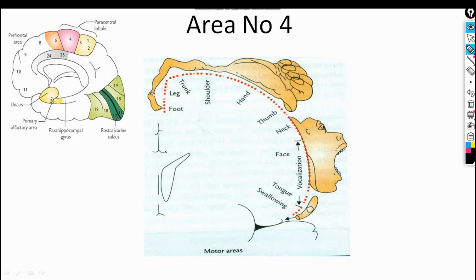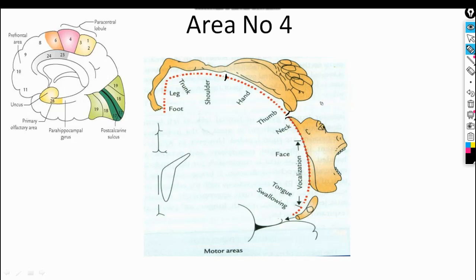So here the human body is represented, how much part of the body is controlled by how much area. Clear? For example, say hand up to the thumb, this much area is controlled by this region of area number 4, and say neck to tongue, this region is controlled by this part of area number 4.